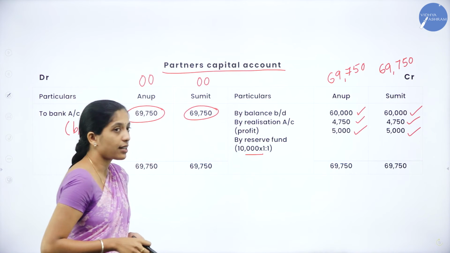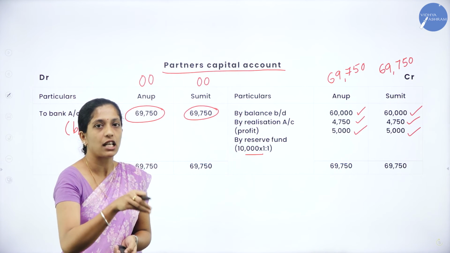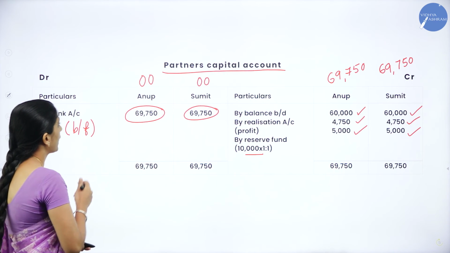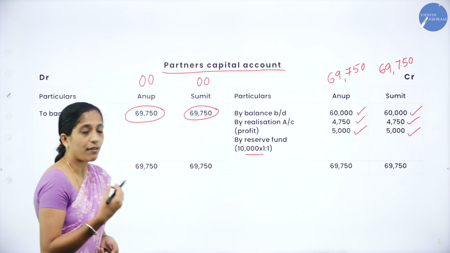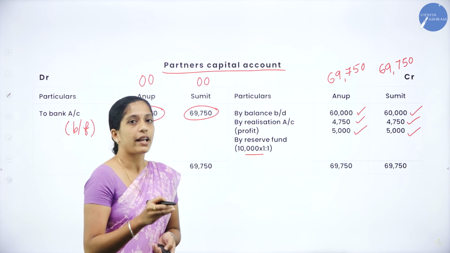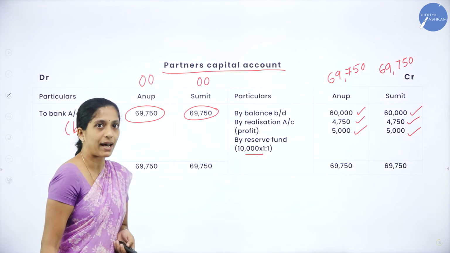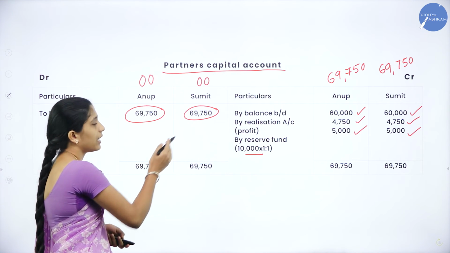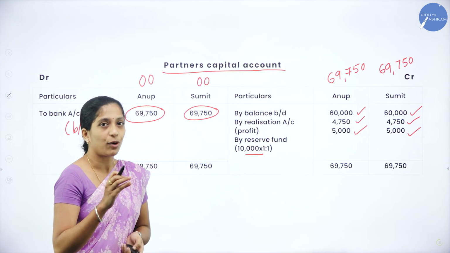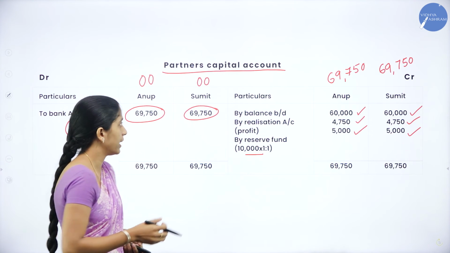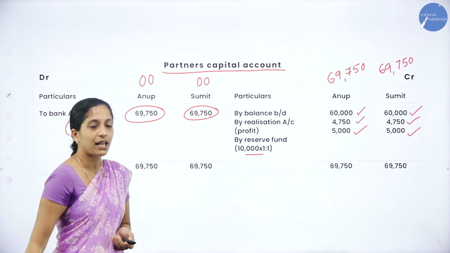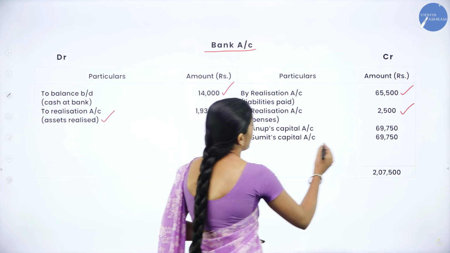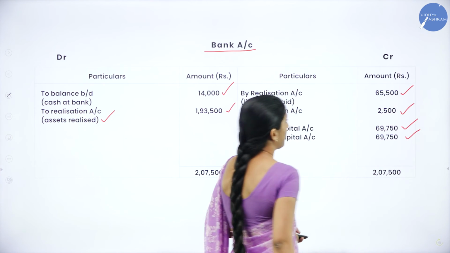Now we shall see in our partner's capital account whether any amount is being transferred to bank account. Yes, our balancing figure has been transferred to bank account. So how do you record here? We have recorded in the debit side it as to bank account, and we have recorded the amount of balancing figure, right? So how do you record? By partner's capital account. Here there are two partners, so you can't total the amount and write. You have to write individually, that is by Anoop's capital account and by Sumit's capital account. So what is the amount? 69,750. That is balancing figure of partner's capital account.